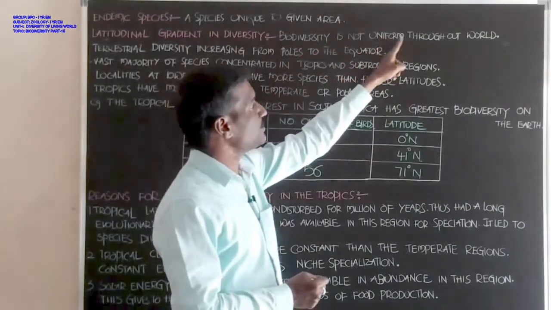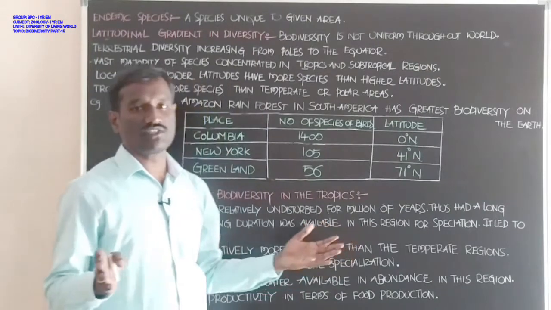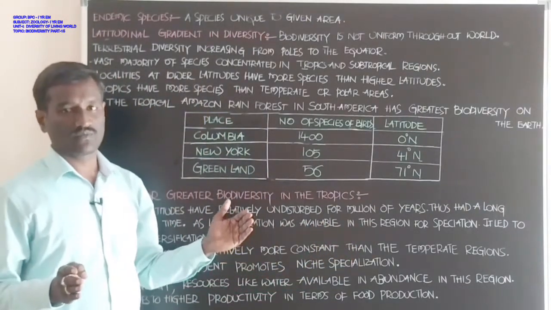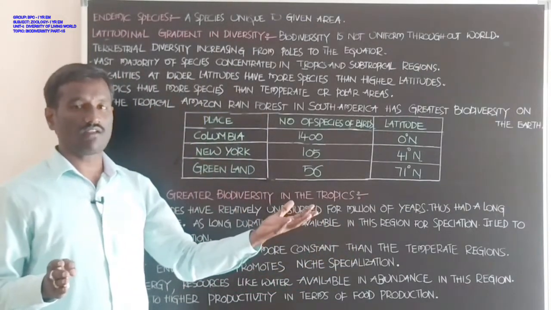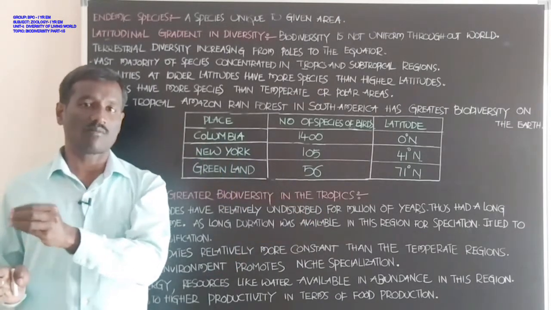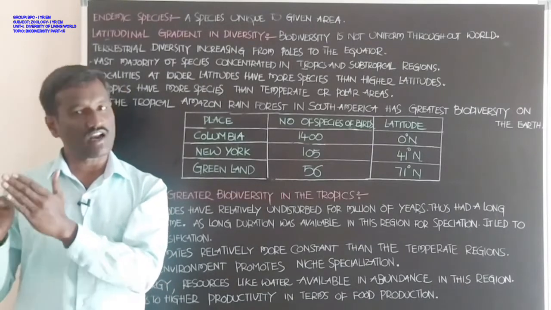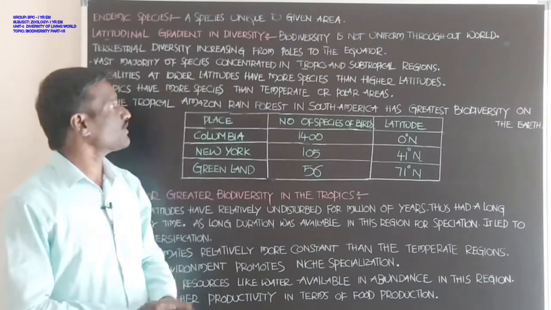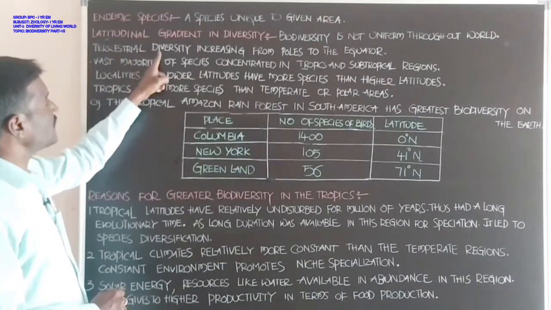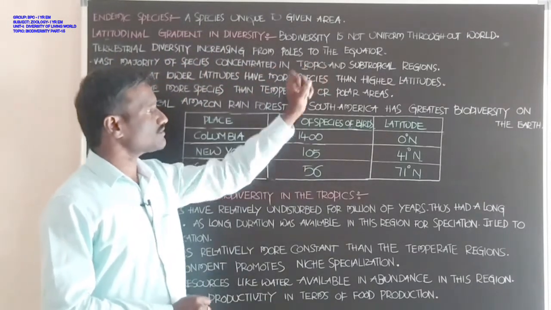Biodiversity is not uniform throughout the world. In particular areas biodiversity is rich, but in other areas fewer species are available. Next, terrestrial diversity increases from the poles to the equator.